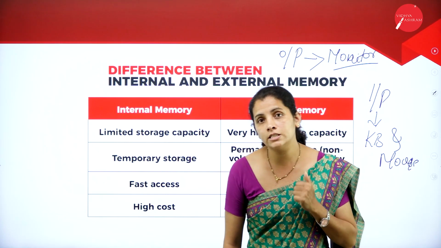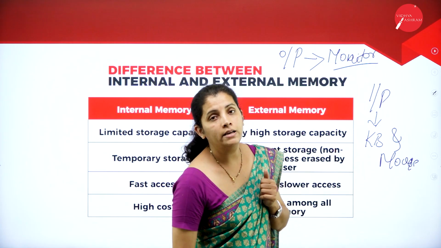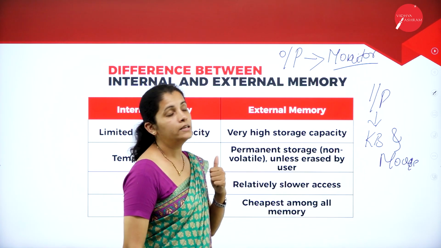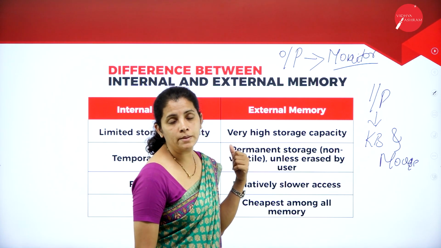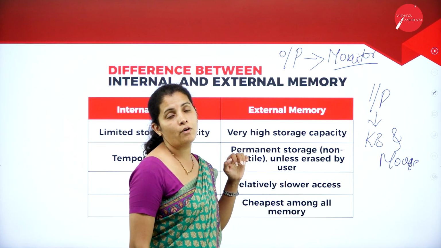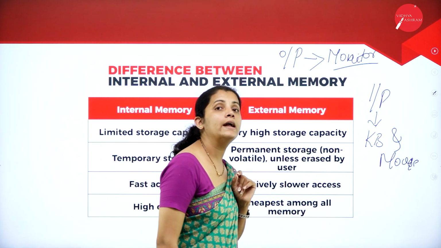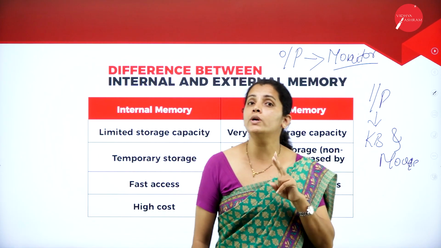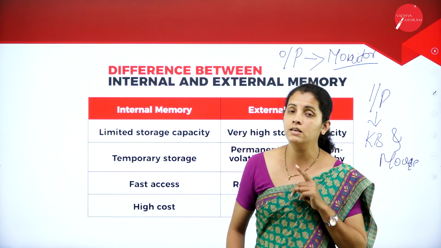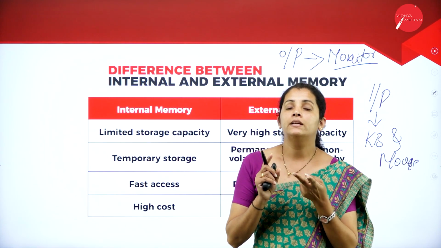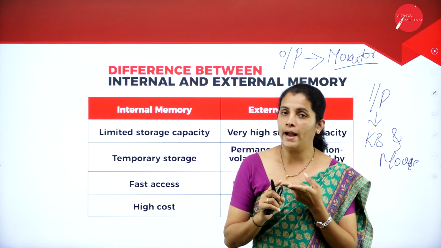Then we had a discussion regarding the printer. Printer is an example of a hard copy output device. We discussed two types of printer, that is impact printer and non-impact printer.